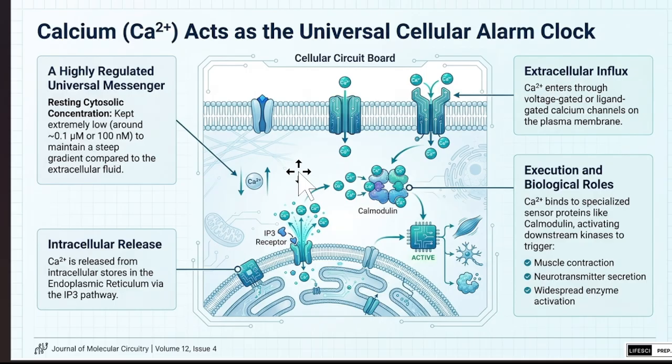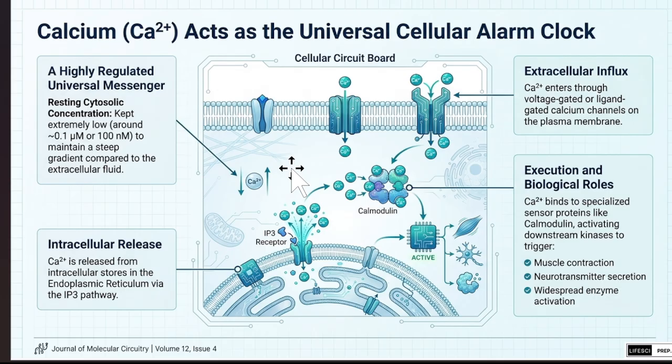Let's talk about calcium. What is calcium and how does it act on the cell? In the cell, it acts as the resting cytosol concentration, where it is kept extremely low to maintain a steep gradient compared to the extracellular fluid.